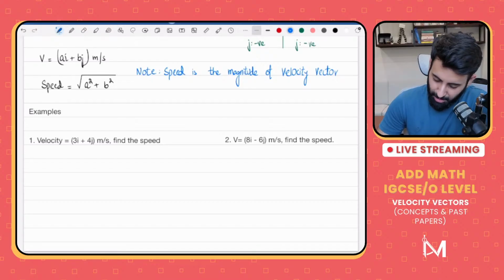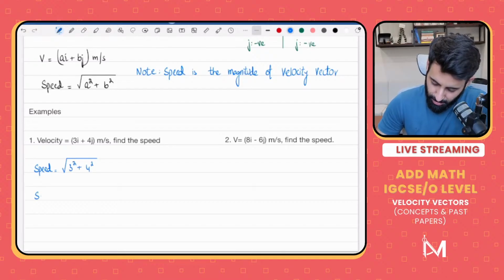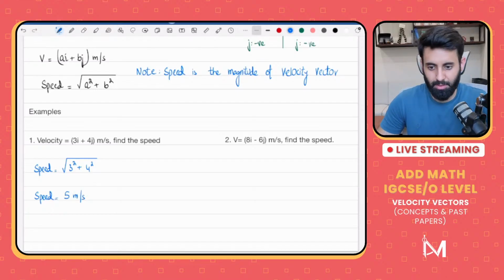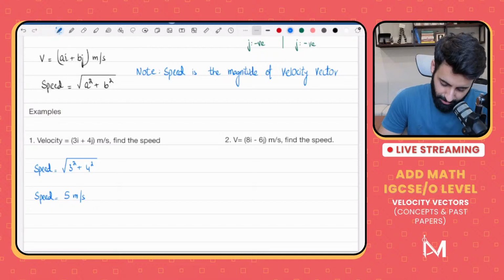So what's the speed equal to? Very simple. The speed will be equal to the square root of 3 squared plus 4 squared, which means the speed is equal to 5 meters per second. Now let's find the speed once again. The speed will be equal to the square root of 8 squared plus minus 6 squared. That's equal to 10. You can work it out. So the speed is equal to 10 meters per second.